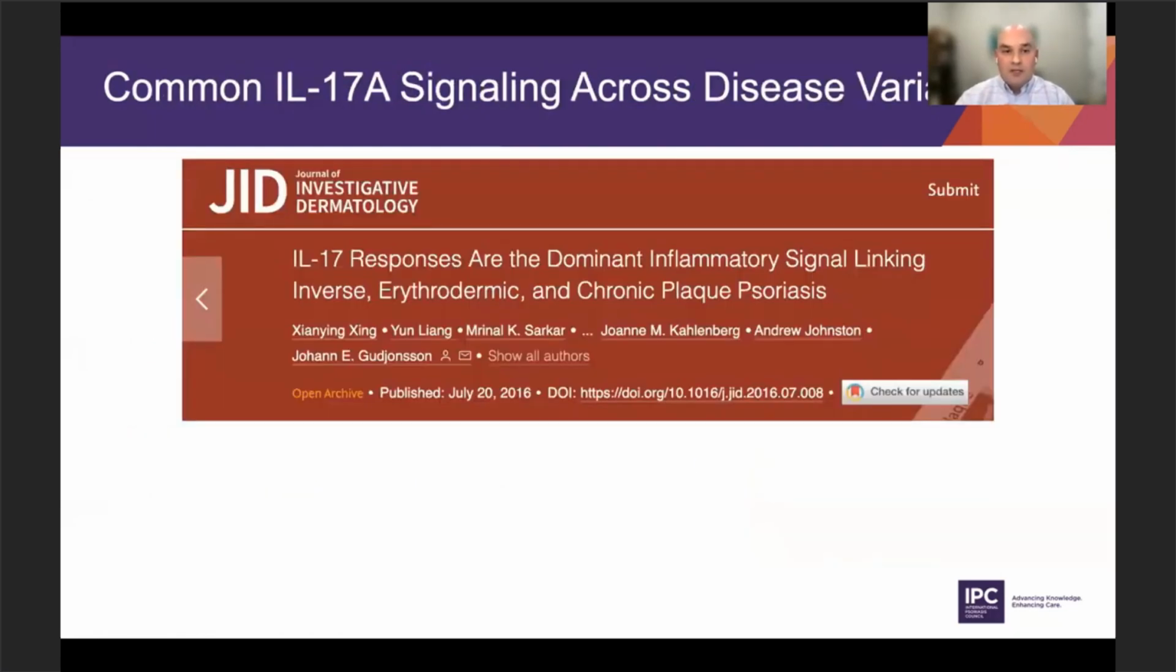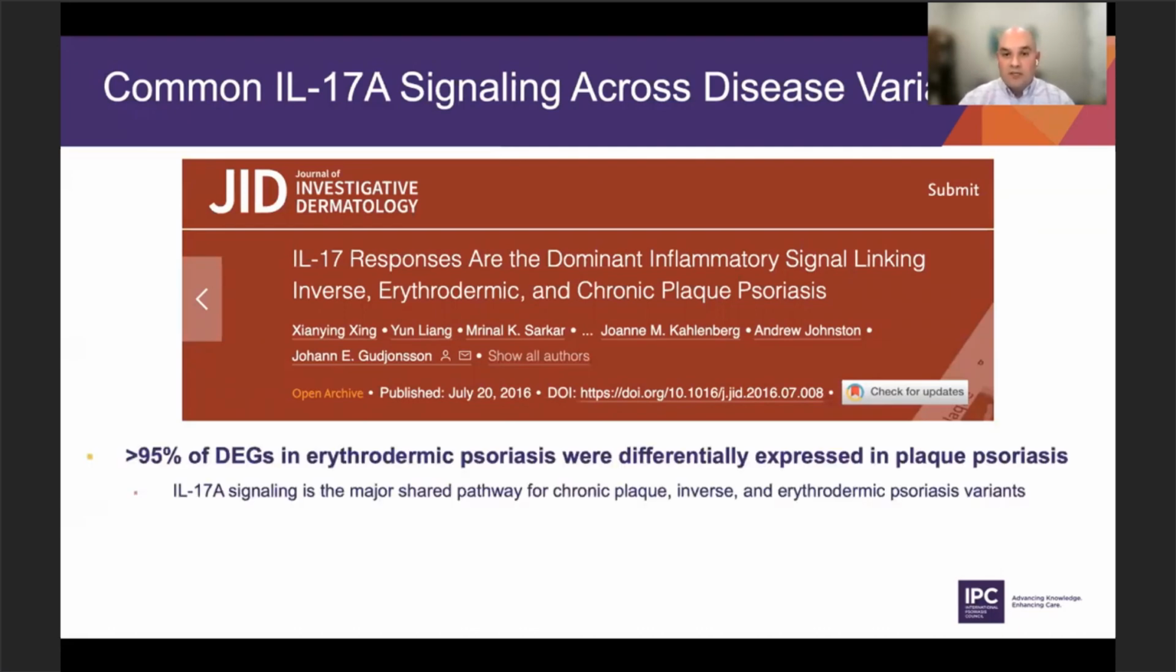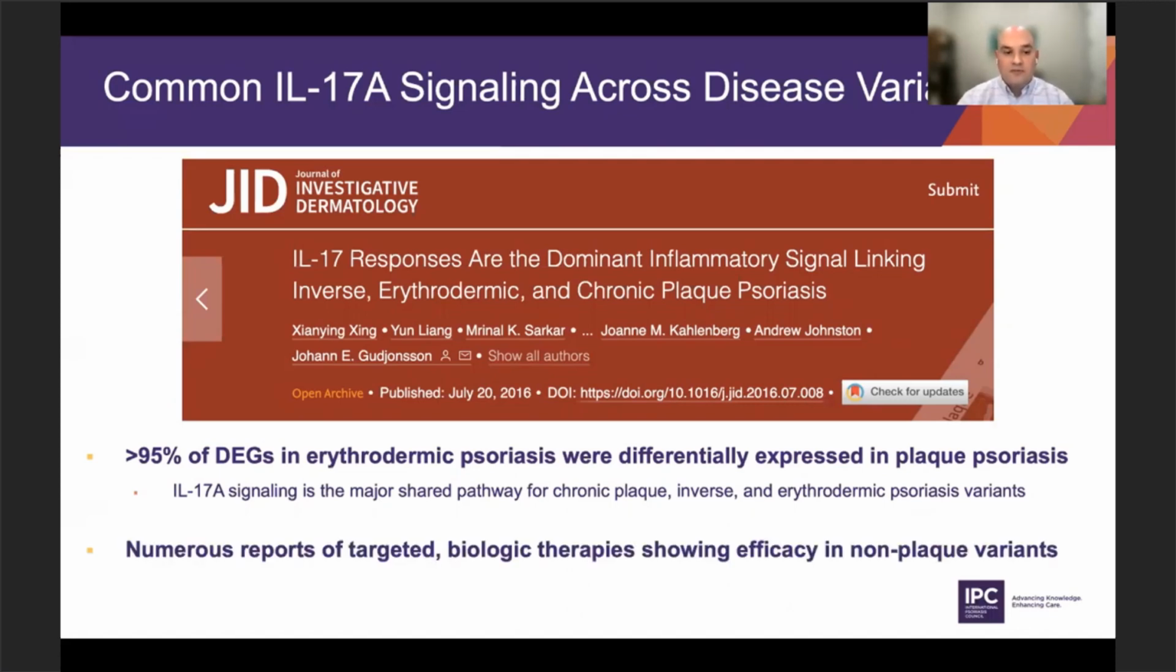There was a publication in the JID in 2016 looking at the molecular profile of some of these variants, like inverse and erythrodermic, compared to chronic plaque psoriasis. Very interestingly, there's very high overlap in the differentially expressed genes. About 95% of these genes were expressed across the inverse and erythrodermic subtypes along with plaque psoriasis. And not surprisingly, IL-17A signaling was the major shared pathway in all of these variants.